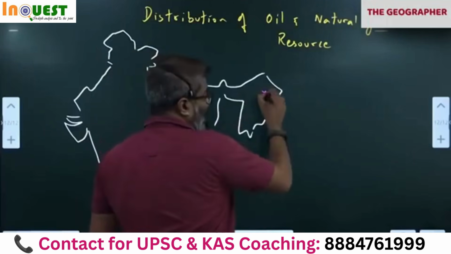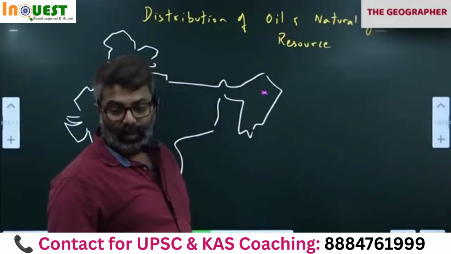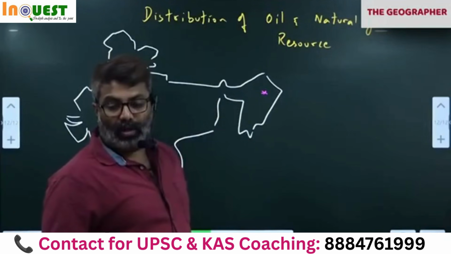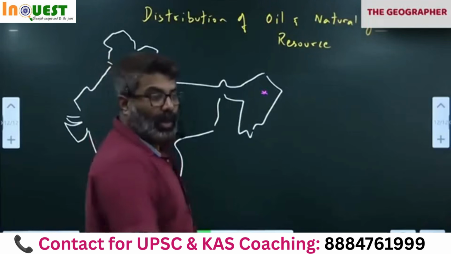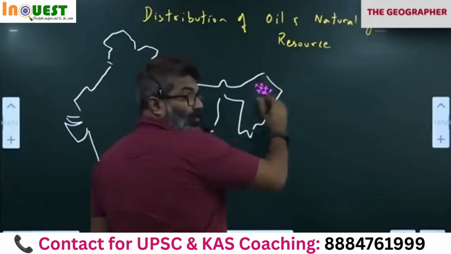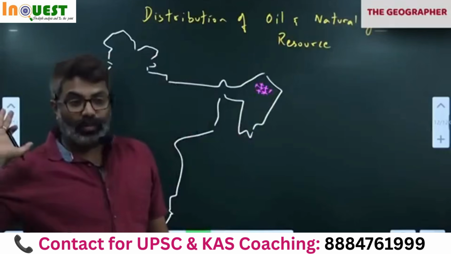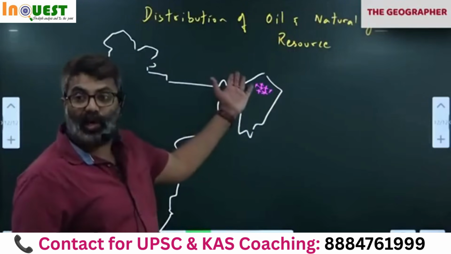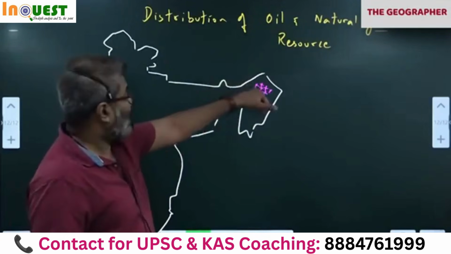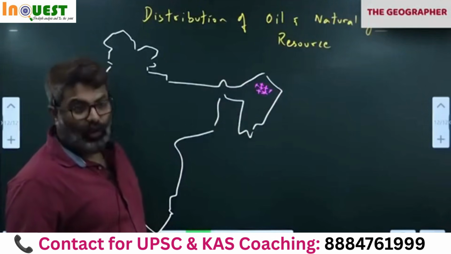Notice after Digboy, locate other places here. Tinsukia, Naharkatia, Numaligarh, Dibrugarh region, Abor Hill, Dumduma in Arunachal. All these are oil wells. So a lot of oil is there in the Upper Assam and Arunachal belt. Tethys Sea sediments, remember. Because before Himalayas, we had a sea called Tethys Sea, which got uplifted. So a lot of oil wealth is here in Upper Assam. All of you got this?